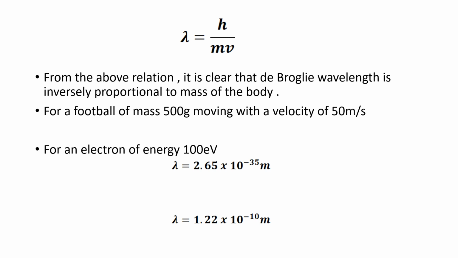Here, they have compared the de Broglie wavelengths of a moving football with an electron of energy 100 electron volt. It's quite obvious that the de Broglie wavelength of the electron is very large compared to that of a moving football. The wavelength of a football is so small when compared with its dimensions that we would not expect to find any wave aspects in its behavior, but not so in the case of electrons, which will show wave nature.